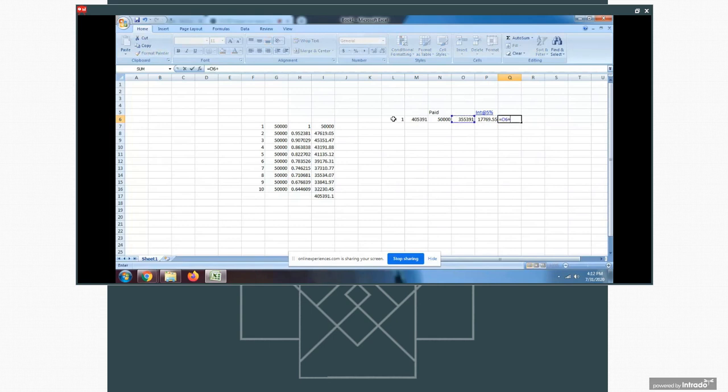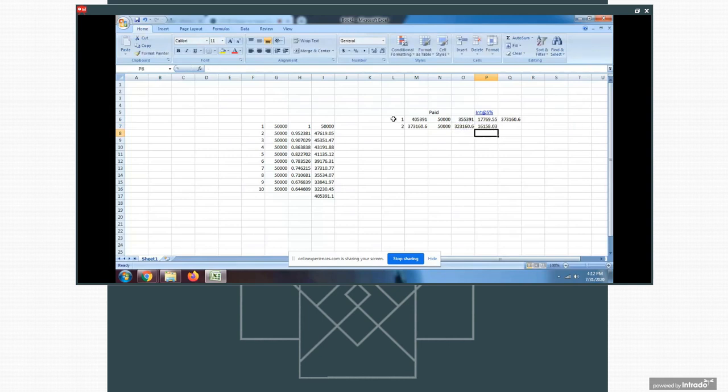I am going to add both of them. This becomes my next year's opening. Next year's opening will be 3,73,160. Now what happens? You are again paying 50,000 rupees. It will again reduce your liability. And next year again the interest will be on this particular amount at 5%. Okay, and so on for the next 10 years.